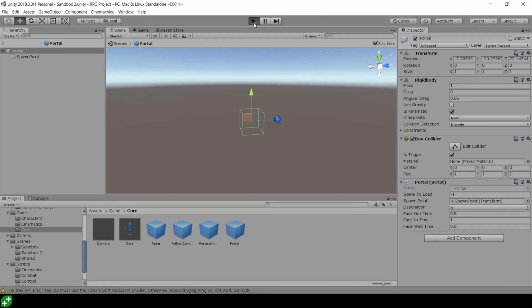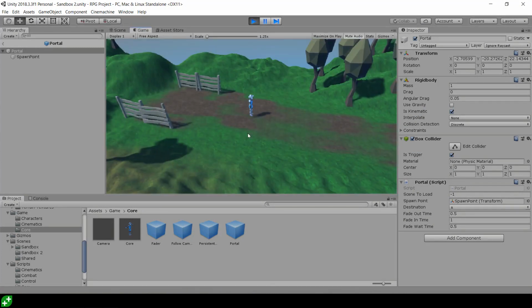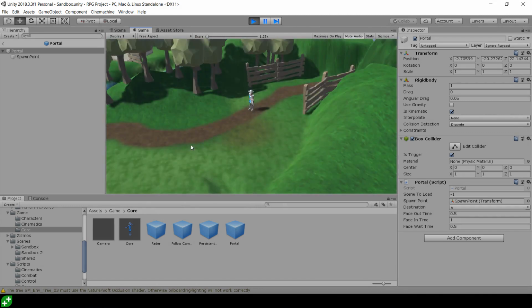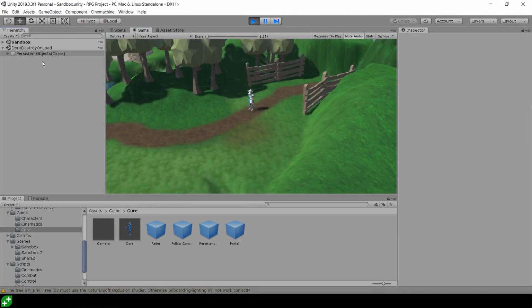Hello and welcome. In this lecture, we are going to be polishing off the section by having our fades happen between our scene loads, like so. And to do that, we're going to have to persist the fader between scenes so that it can remember whether it was faded down or faded up, and we don't have to do anything complicated there. So we're going to find a way of doing this without using the Singleton pattern, which has many disadvantages, and we're going to do this in a nice way instead. So let's dive in and see what that way is.